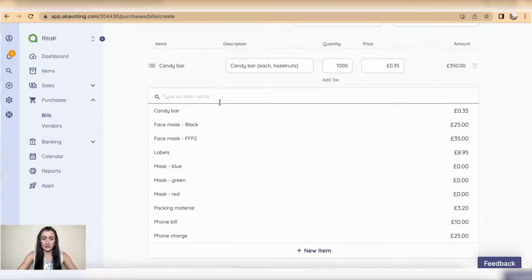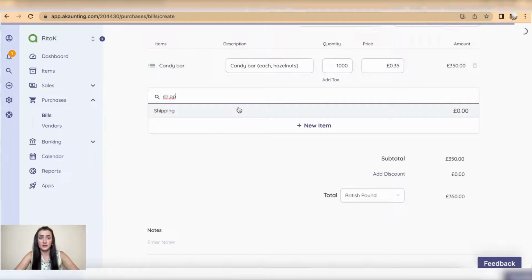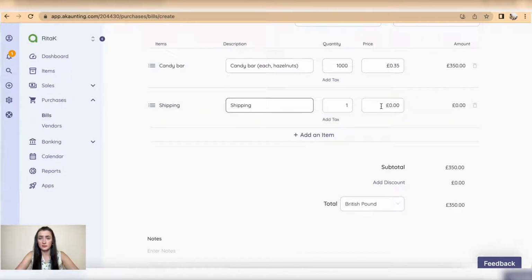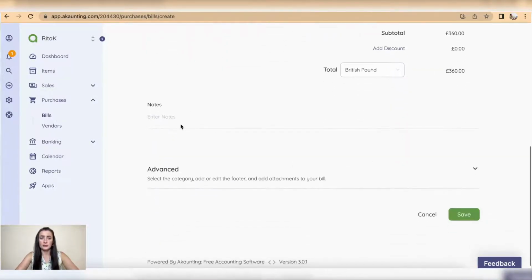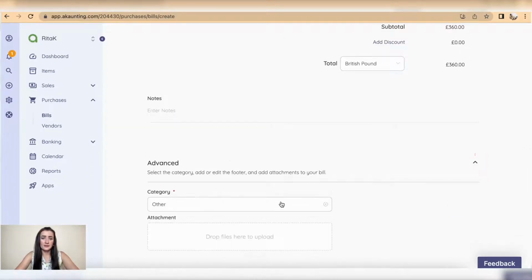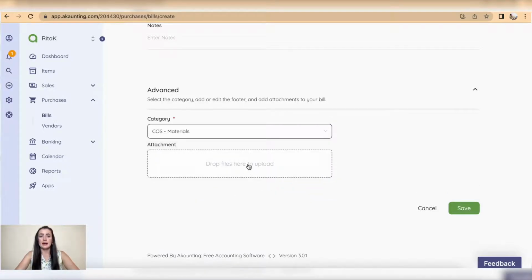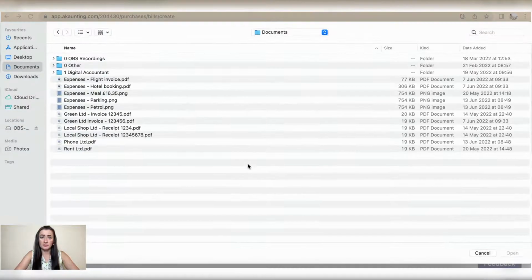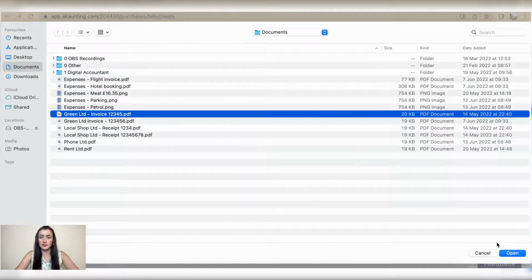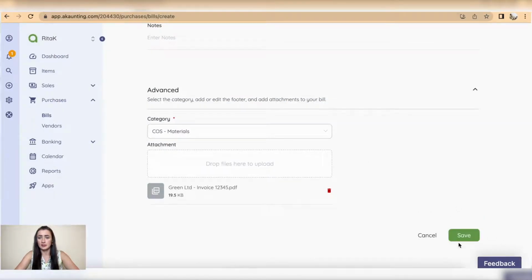Add multiple lines if there are multiple lines, so you can split supplier invoice. Okay. Add notes. Under advance, we can choose where we want to keep these costs. So for example, this cost relates to, in my case, I will keep under materials, and I can add an attachment. So I have Green Limited invoice here, click open, file is attached, and click save.